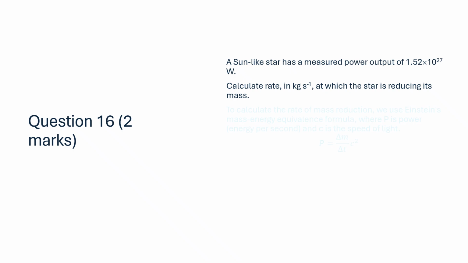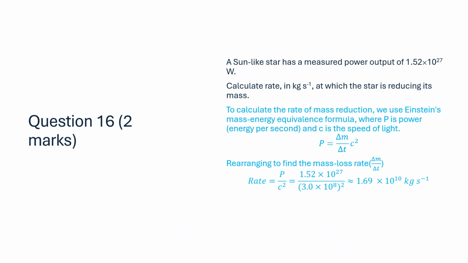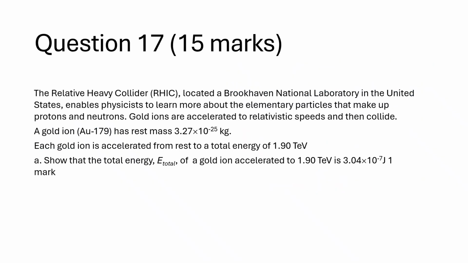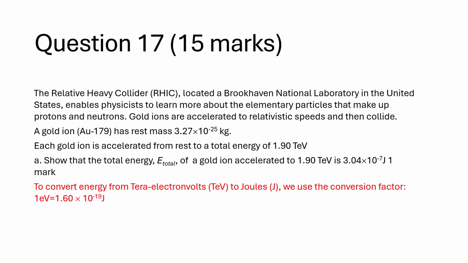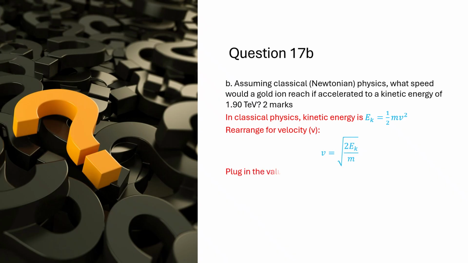To calculate the rate of mass reduction, we use Einstein's mass-energy equivalence formula, where P is power, energy per second, and c is the speed of light. Rearranging to find the mass loss rate. To convert energy from teraelectronvolts, TeV, to joules, J, we use the conversion factor. In classical physics, kinetic energy is rearranged for velocity. Plug in the values. Final calculation.